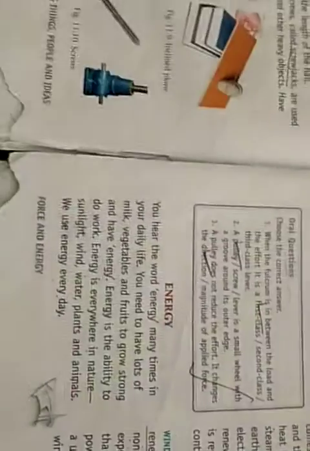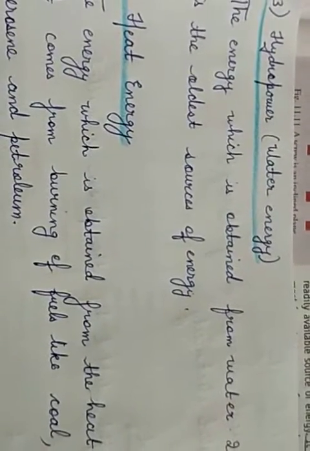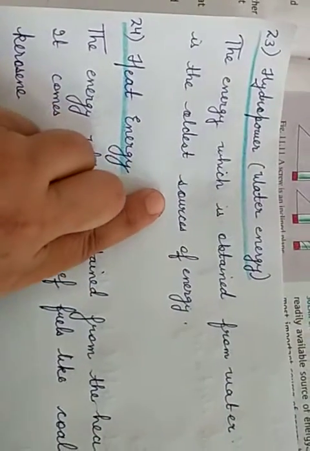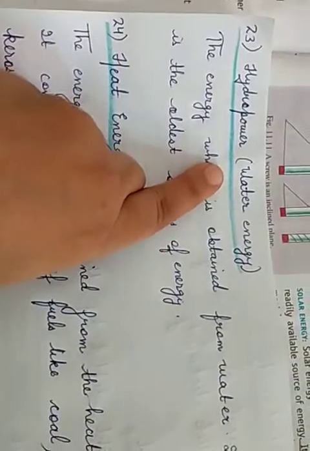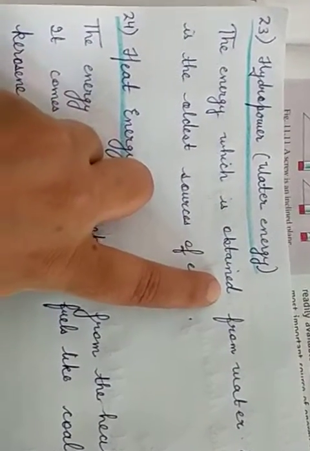Solar energy, we all know, is the energy that we get from the sun. That energy is known as solar energy, and solar energy is used in solar panels to make electricity also. Now coming to the other sources of energy, like hydropower or water energy. This is the energy which is obtained from water, and it is the oldest source of energy. A hydropower plant is located on a water source like rivers, lakes, etc.